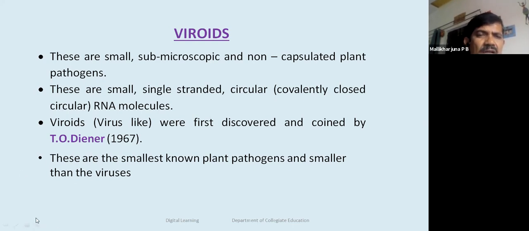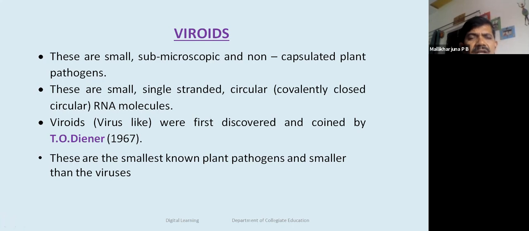These are usually very small, single-stranded RNA molecules which, due to secondary structure formation for stability, are covalently closed circular molecules.